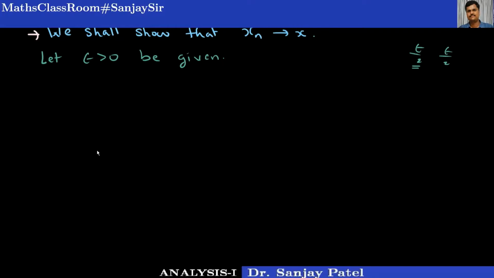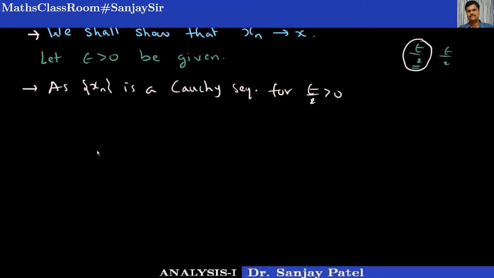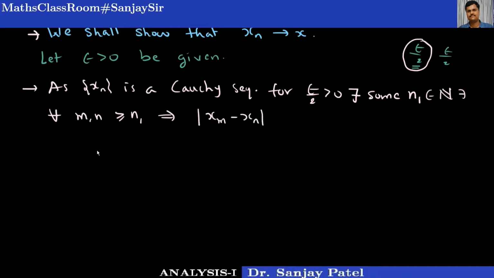So first, as xn is a Cauchy sequence, for this epsilon by 2 greater than 0, there exists some positive integer, which I would like to call n1 belongs to N, such that for every m and n greater than or equal to n1 implies mod of xm minus xn, or you can write mod of xn minus xm, both are same, is less than epsilon by 2. Let us call this as result number 2.